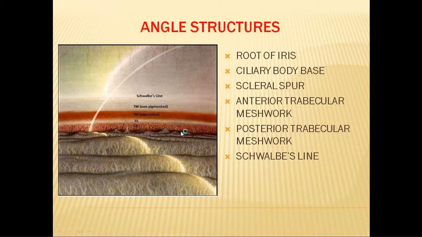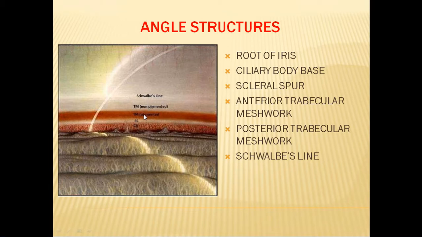This picture shows you the structures of the angle of anterior chamber in zoom. From posteriorly, this is the root of the iris, then comes the ciliary body base, then you have the scleral spur. This white band here is the scleral spur, and anterior to the scleral spur you have the trabecular meshwork. The trabecular meshwork is divided into two parts.